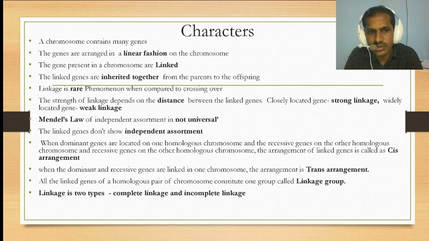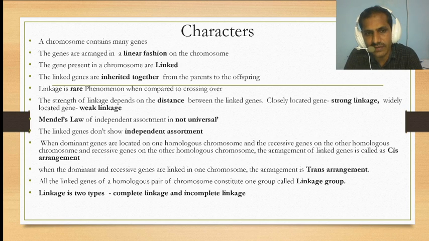When two dominant genes are located on one homologous chromosome, and the two recessive genes are on the other homologous chromosome, this arrangement of linked genes is called cis arrangement. When the dominant and recessive genes are linked on one chromosome, it is called trans arrangement. All the linked genes on a homologous pair of chromosomes constitute one group, called a linkage group.